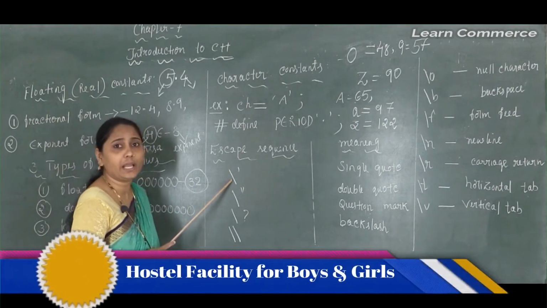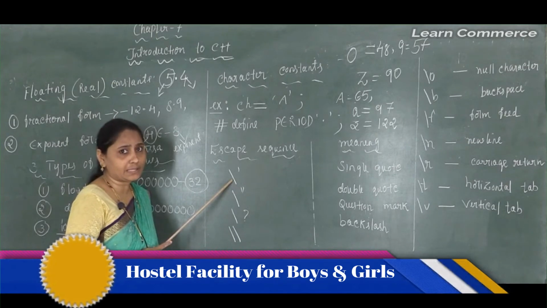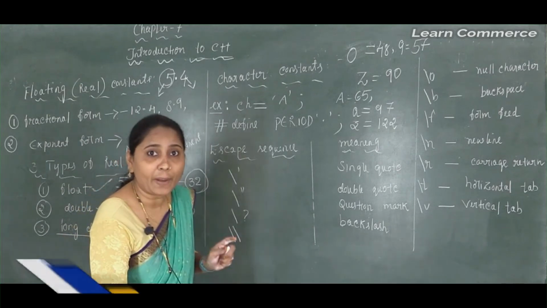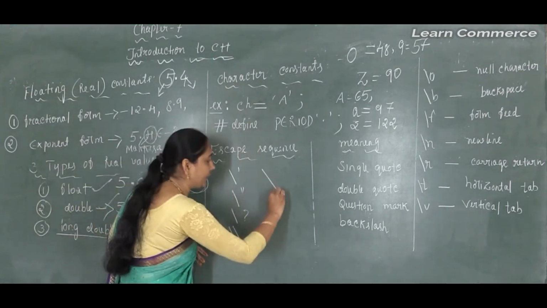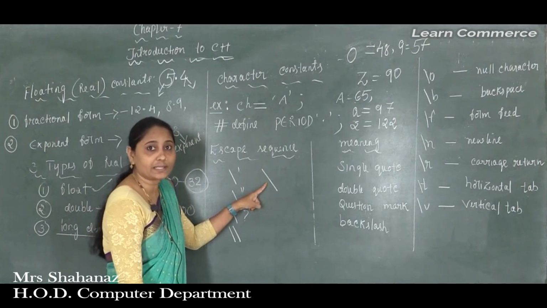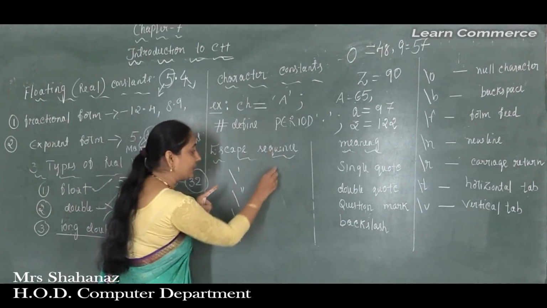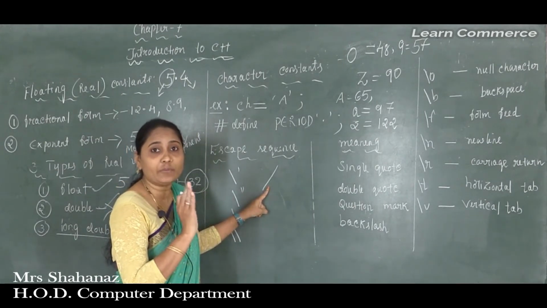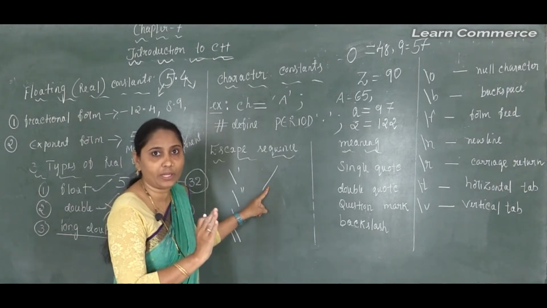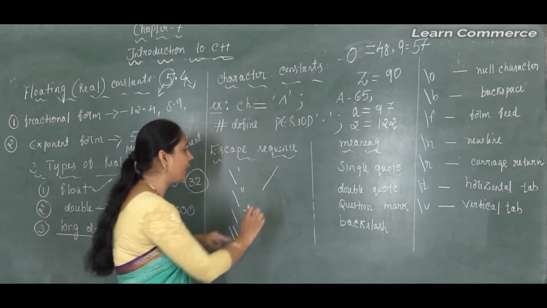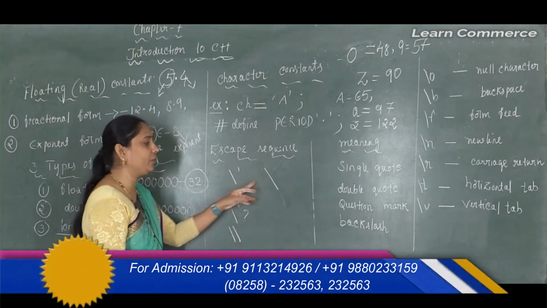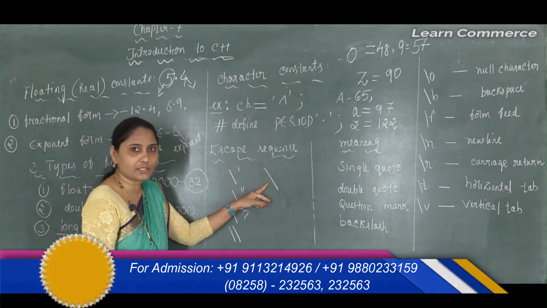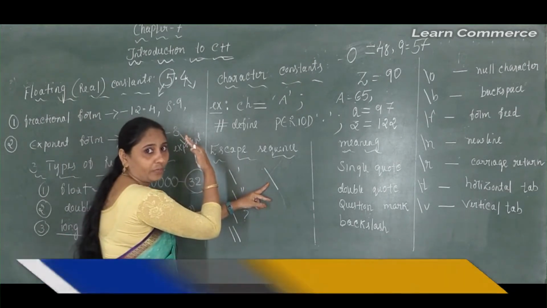So this one is called the single quote. Every escape sequence is written using the backslash only, clear this point, the backslash only, and the character is written in this manner. So this character is called the backslash. If you use this other type, it is called the forward slash, but the forward slash we mostly use in our HTML programs only. Now we don't want the forward slash here; we are just completing the meaning and explanation of the backslash. So this character is called the backslash, and we are going to use it like that.